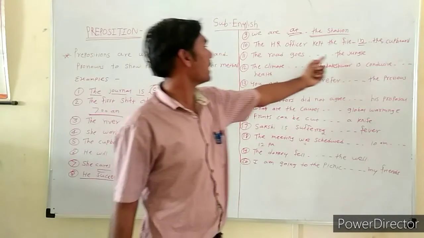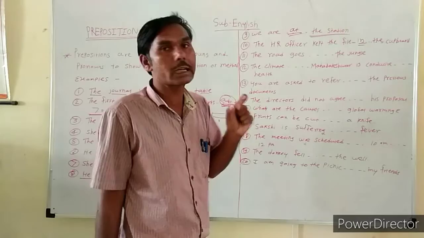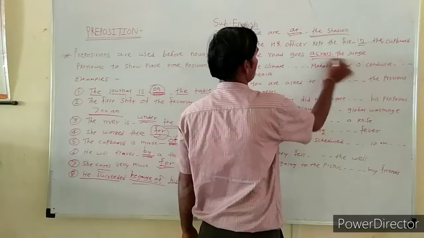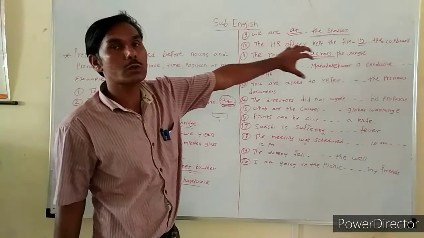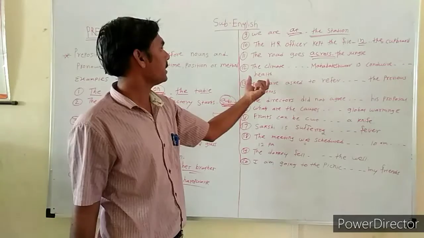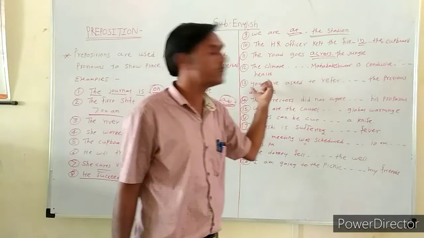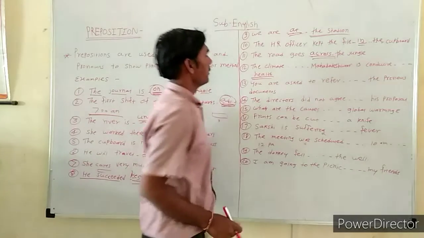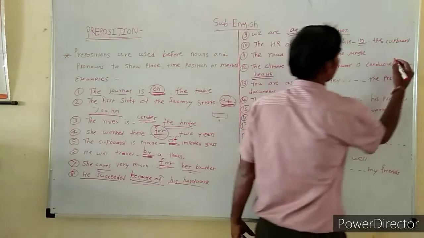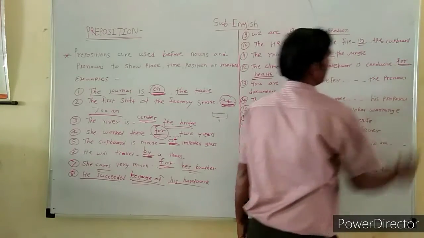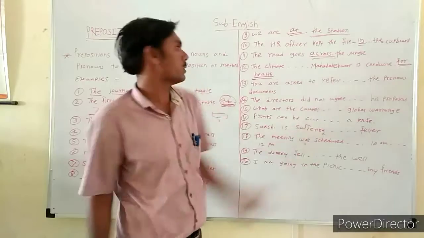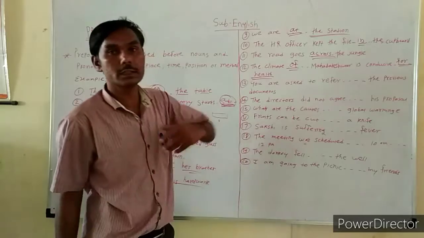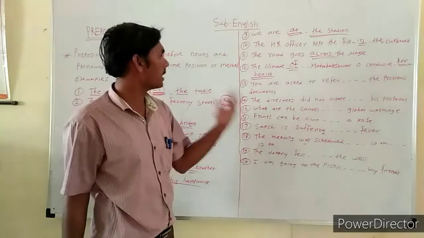Next, the road goes dash the jungle. Here across is a correct preposition. The road goes across the jungle. Next, the climate dash Mahabaleshwar is a condition dash health. Here health means for health, so for is a correct preposition. And climate of Mahabaleshwar, so of is a correct preposition. The climate of Mahabaleshwar is a condition for human health.